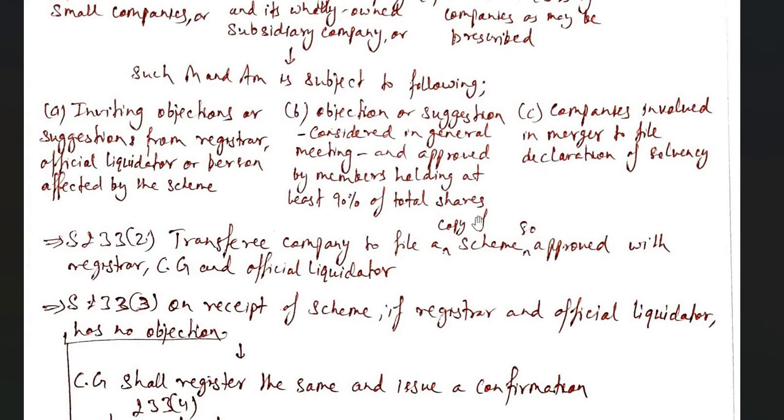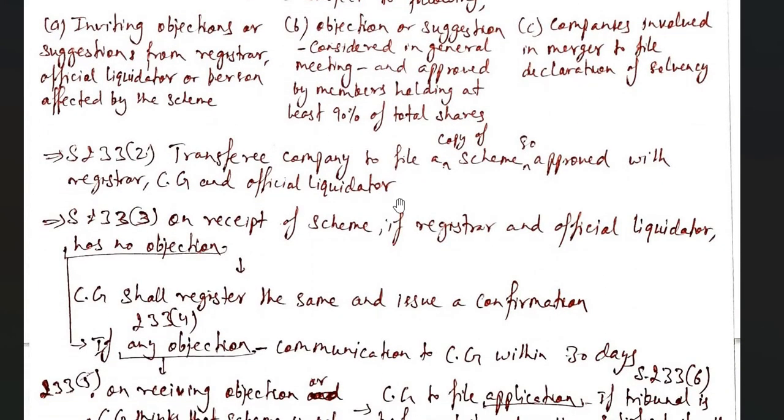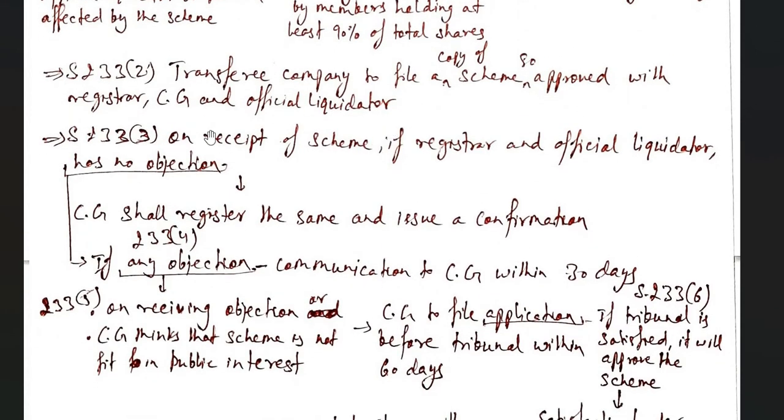They will file a declaration of their solvency, that they are not going bankrupt or at the stage of bankruptcy. Clause 2 says the transferee company is to file a copy of the scheme so approved with the registrar, central government and official liquidator. So the transferee company will file a copy of this scheme, which has been approved between transferor and transferee, with the registrar, central government and official liquidator. Clause 3 says on receipt of such scheme, if the registrar and official liquidator have no objection, then the central government shall register the same and issue a confirmation.